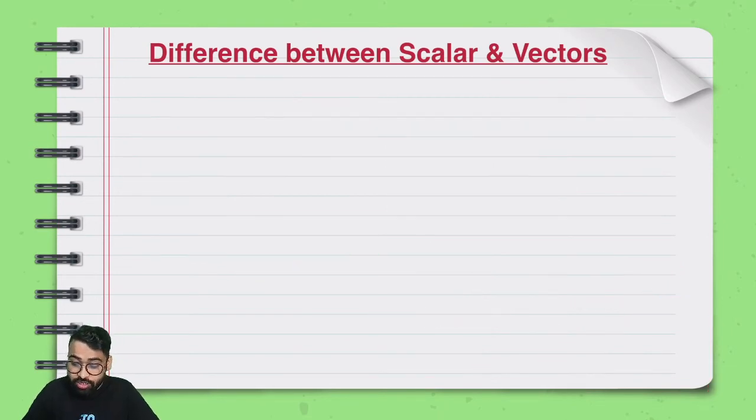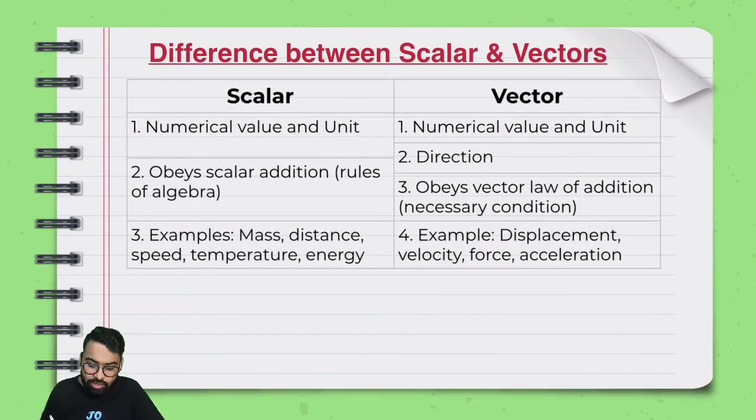Let's move on further, and if I want to give more examples, I'm just going to give out more examples for you. You can say that mass, distance, speed, temperature, energy, all these things are classified under scalars, while displacement, velocity, force, acceleration are vectors. There are a lot more, right, in both scalars and vectors. But if ever it comes for you to write it down as a point of differentiation, you can write this over there, right?